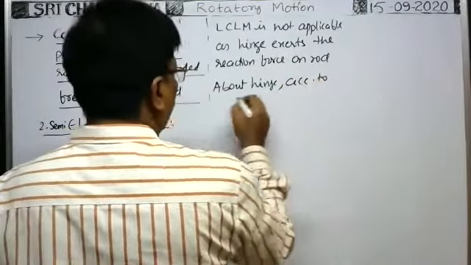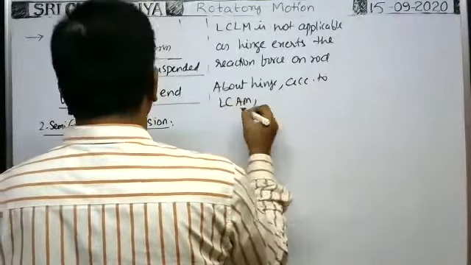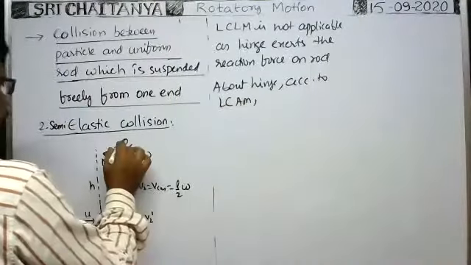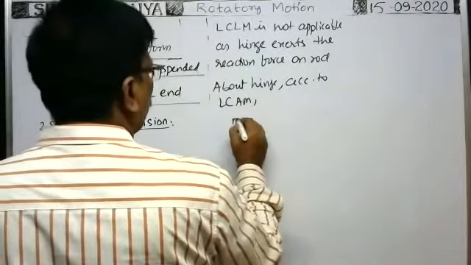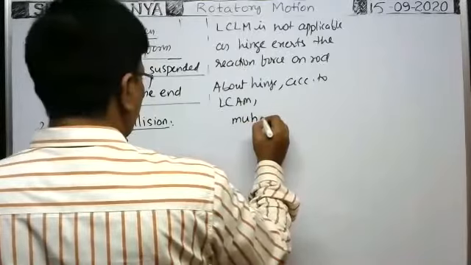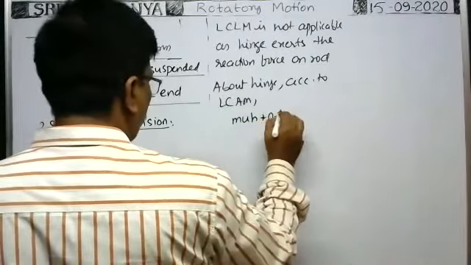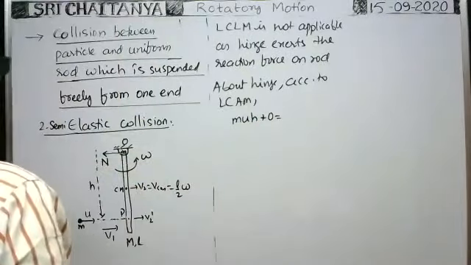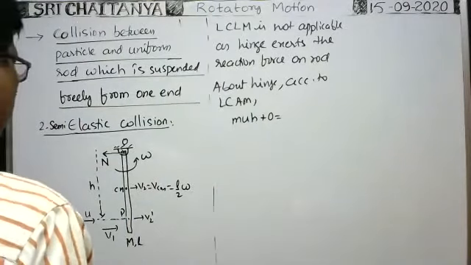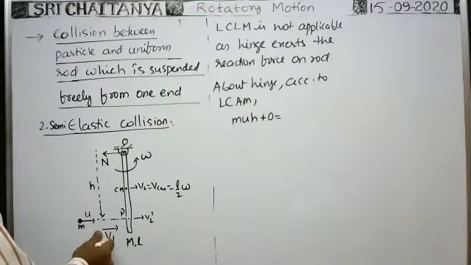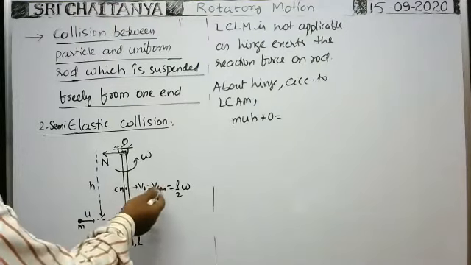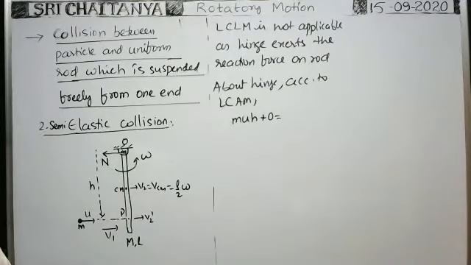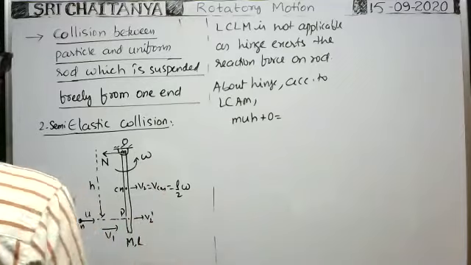According to the law of conservation of angular momentum, about the hinge, before collision the angular momentum of this particle is mu into h, plus the angular momentum of the rod, which is 0 before collision. After collision, as the semi-elastic collision takes place, the velocity of the particle becomes v1, the velocity of the center of mass of the rod becomes VCM, and the angular velocity is omega.